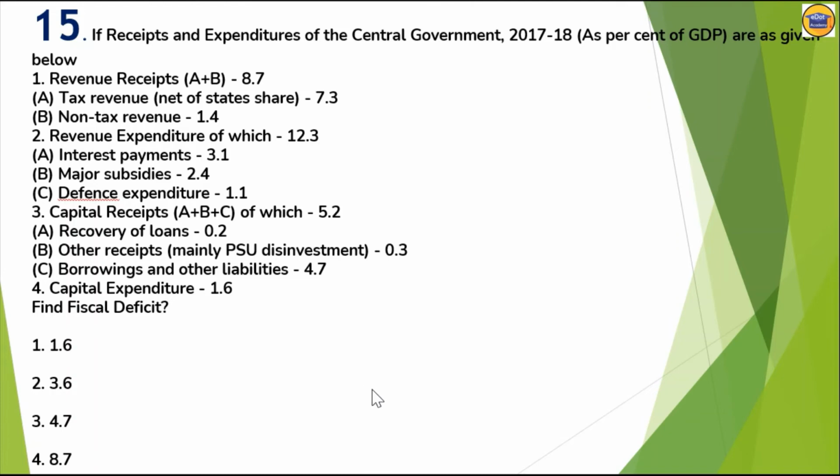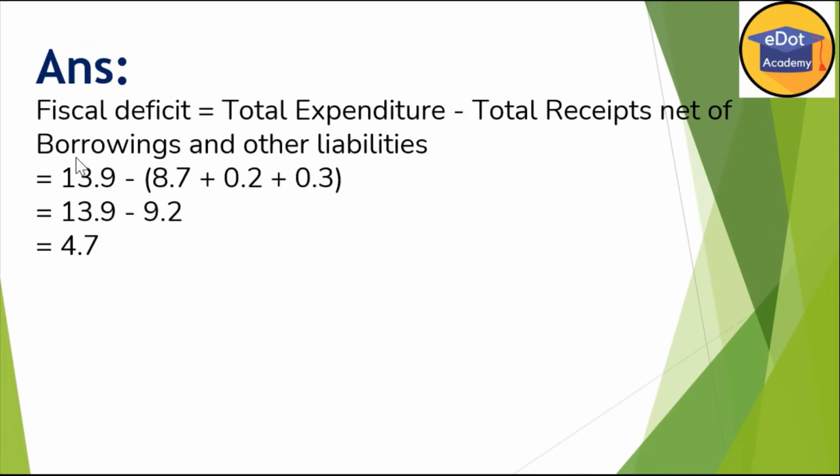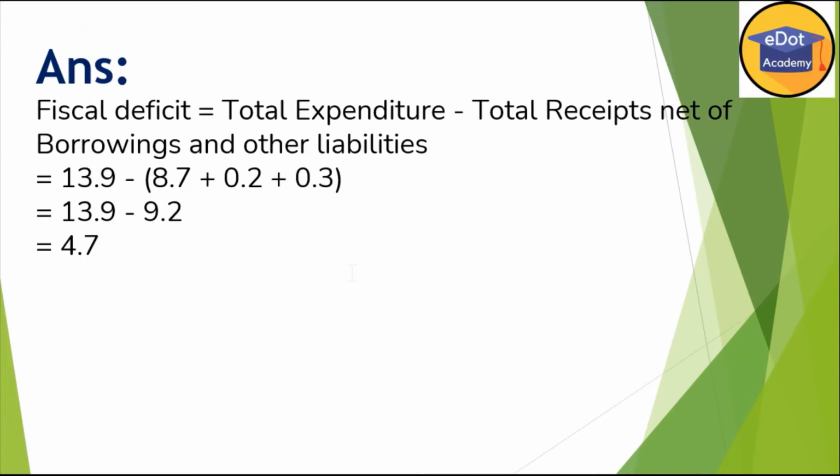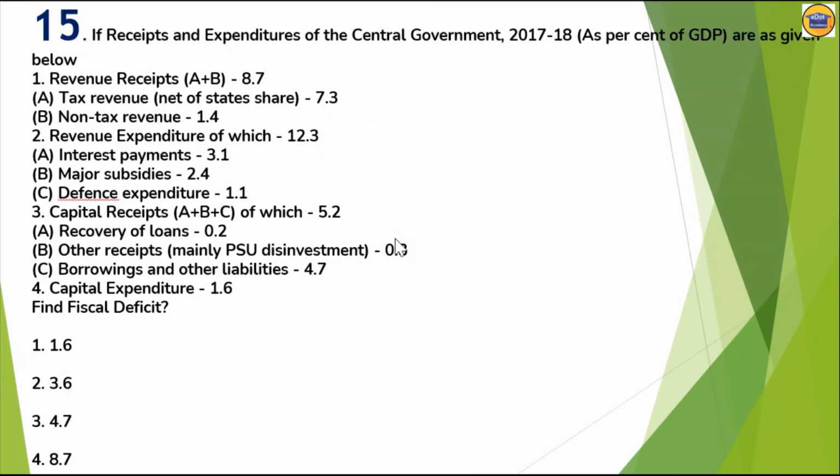So now we'll see the formula here. Fiscal deficit is total expenditure minus total receipt net of borrowings and other liabilities. That means here we are not counting our borrowings and other liabilities. Keep that in mind. So what is our total expenditure? Total expenditure we can see it is 13.9. We can see 8.7.